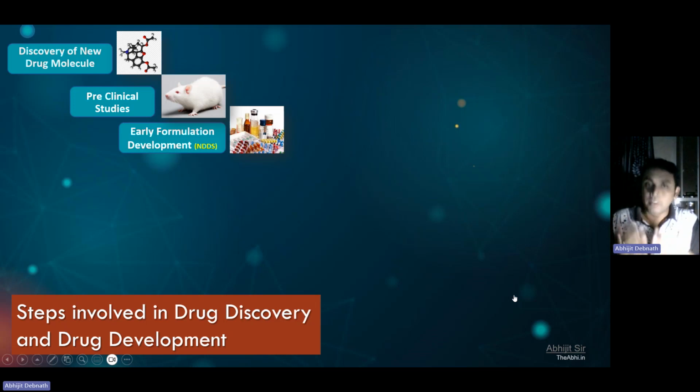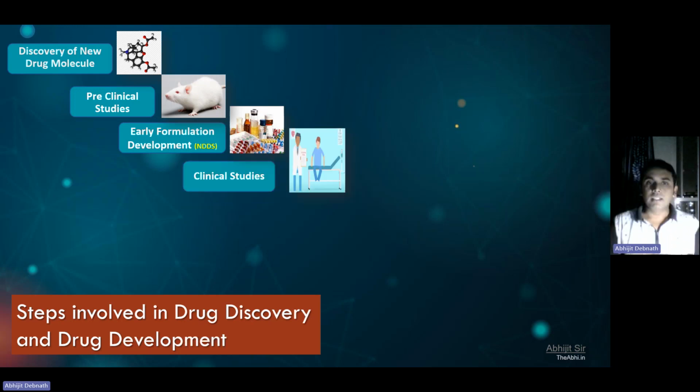And if the drug molecule is fine, with no low solubility, low permeability, or any other issues in the delivery mechanism, then we can simply make a tablet, capsule, or syrup and deliver the drug molecule. We have no need for a novel formulation or novel drug delivery system. So after making this early formulation development, what is the next step? The next step is clinical studies, clinical trials.